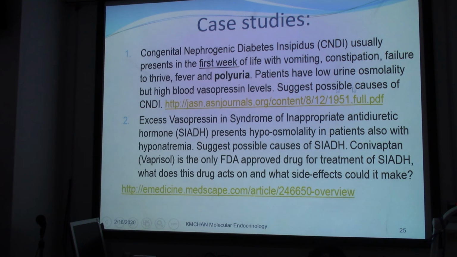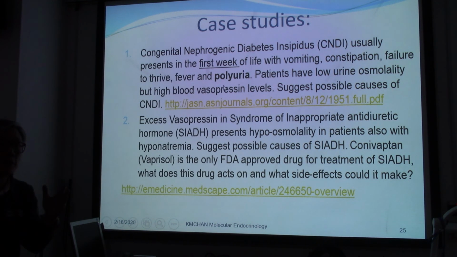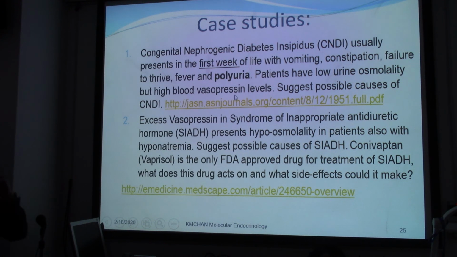So could you suggest possible causes of CNDI? You may click into the PDF file to look for the information about this case. Obviously, you could think this is related to the mutations found in the vasopressin receptor that would bring about this polyuria, because the receptor perhaps is working or not working properly. Therefore, we cannot control the urine level, okay, leading to polyuria.